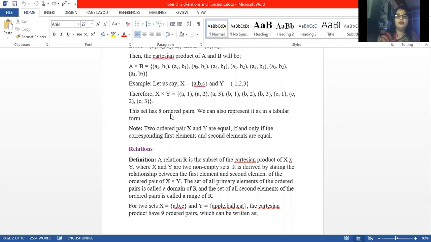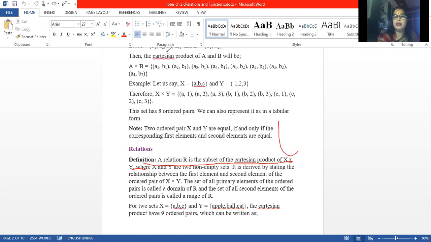Clear? One more thing I will tell you. Wait a minute. Just see the definition of relation. A relation is a subset of the Cartesian product. Now you must have got it. Otherwise you would not have understood it. So a relation is a subset of the Cartesian product. You have seen we had two students, Aman and Amisha, and their heights are 150 and 180. So how many ordered pairs will we get? We'll get four ordered pairs. But just see, the relation is the height of a particular student. Then in this relation we'll have only two ordered pairs because only the correct ones will come.